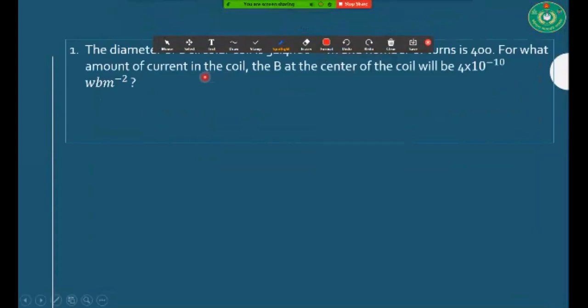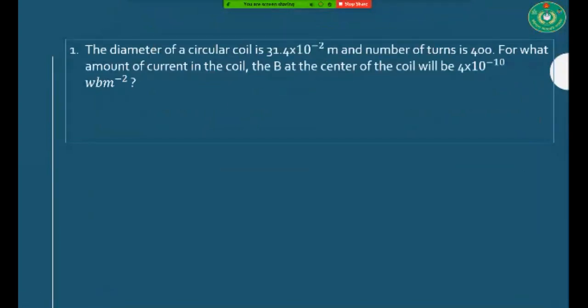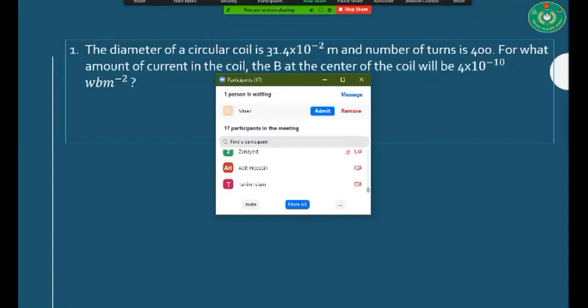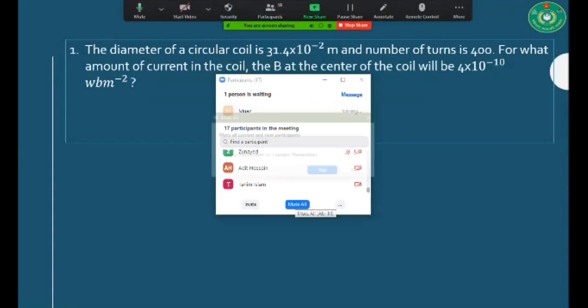Here, there is a math. The diameter of a circular coil is somewhat metered and the number of turns is 400. For what amount of current in the coil will B at the center of the coil be 4 into 10 to the power minus 10 Weber per meter square?